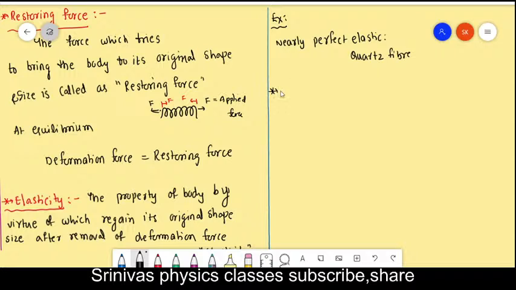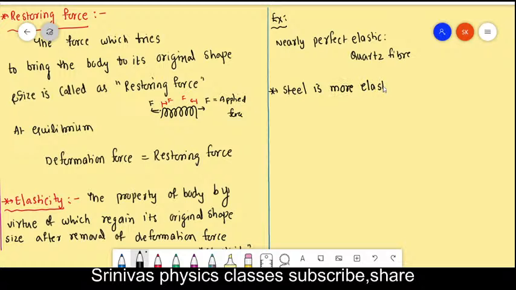If you compare steel with rubber, which is more elastic according to physics? Elastic means it exactly regains its original shape and size. There is no deformation, no change in shape. Steel is more elastic than rubber.